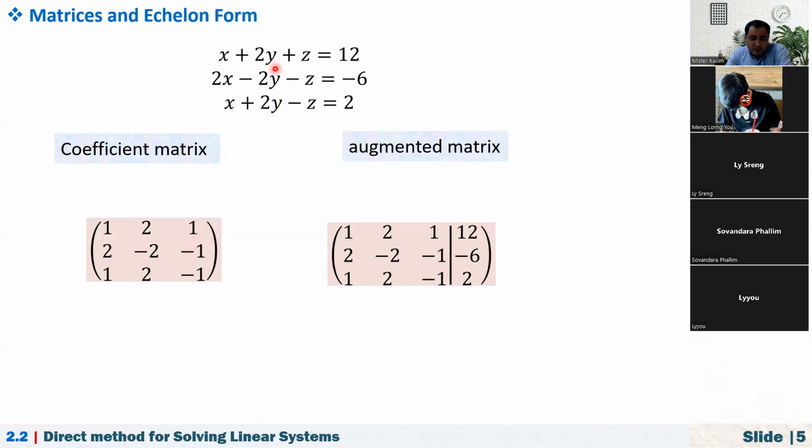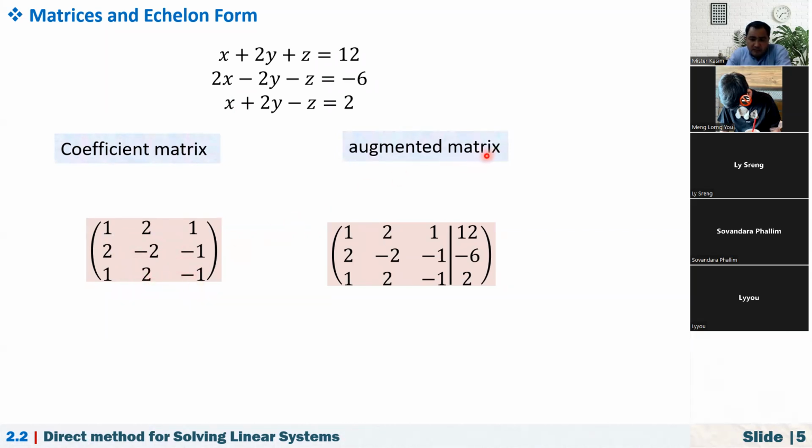Now, after writing these variables in alphabetical order, let's first write their coefficients. The coefficients of x, y, z in the first line are 1, 2, 1. The second line: 2, -2, -1. Third line: 1, 2, -1.